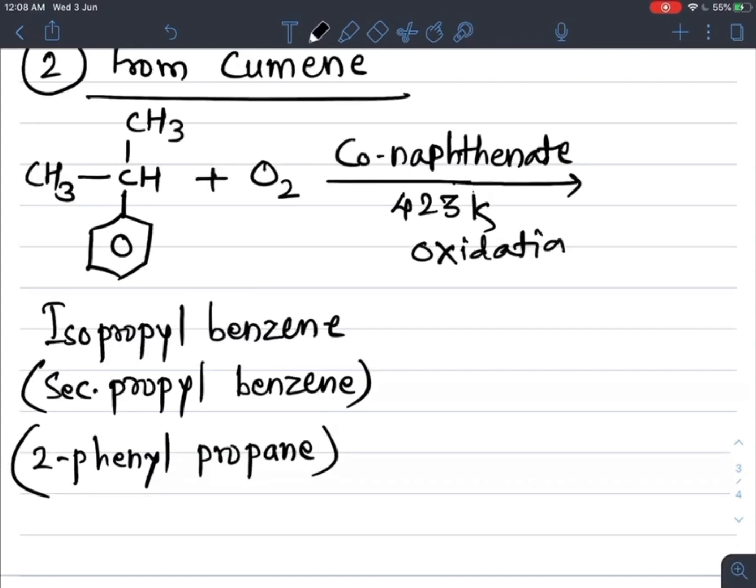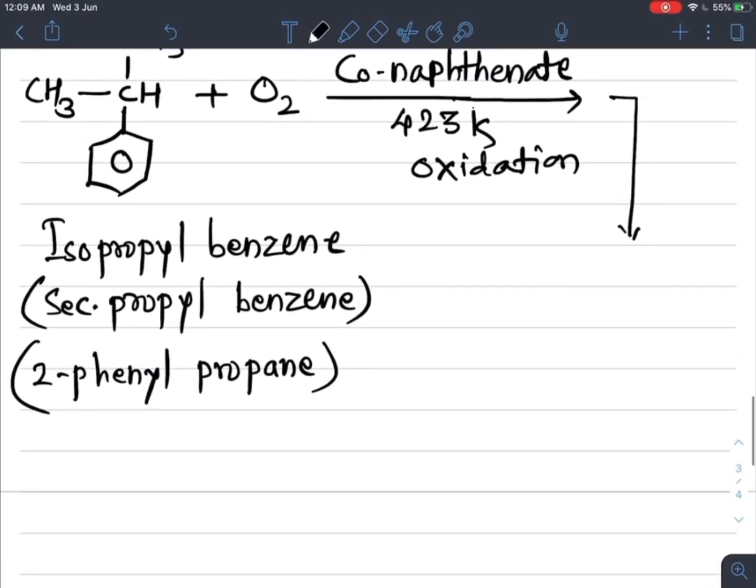Oxidation means here addition of oxygen to this carbon, in between carbon and hydrogen, and a peroxide linkage is formed. How this reaction takes place we will see in the mechanism part. So this addition of oxygen to this carbon gives the intermediate product, which I will write here.